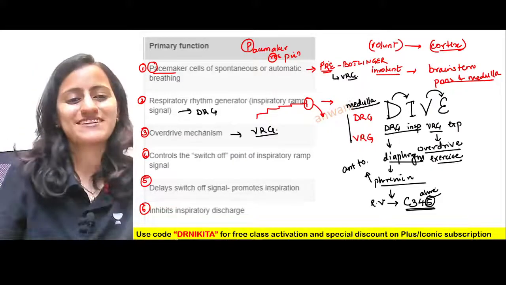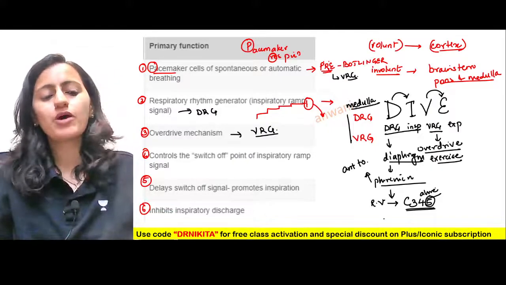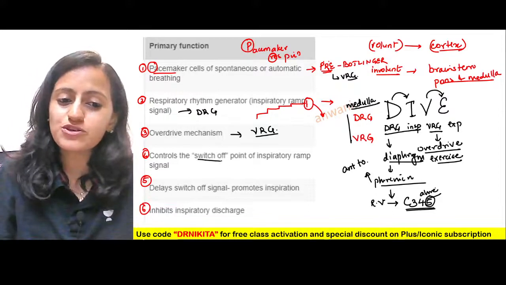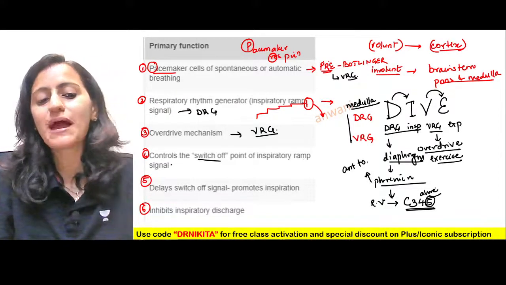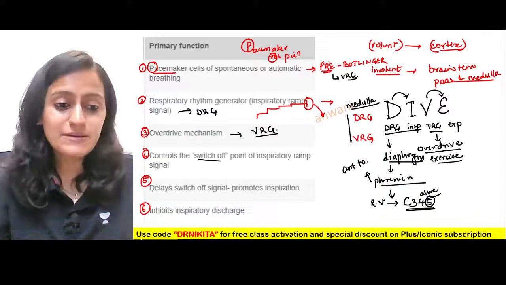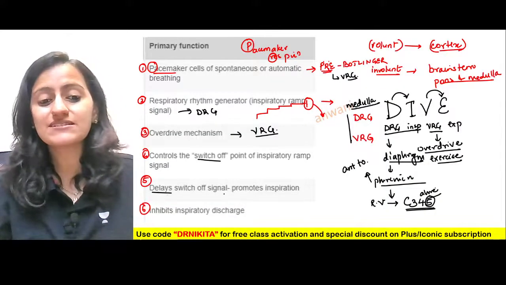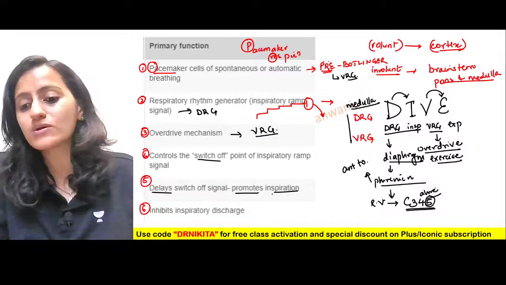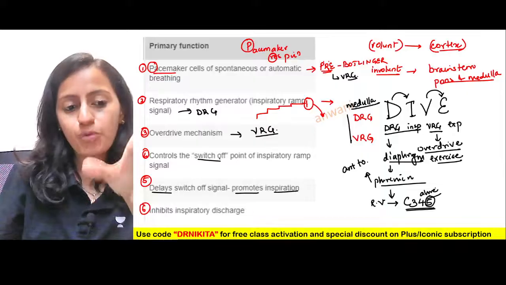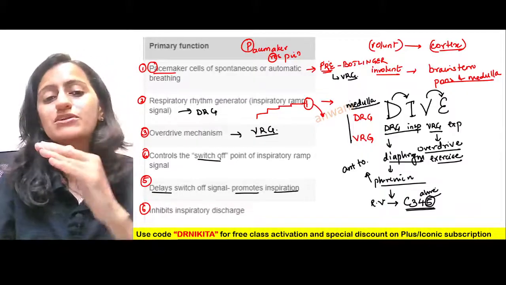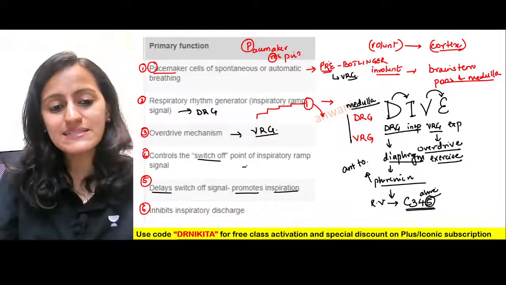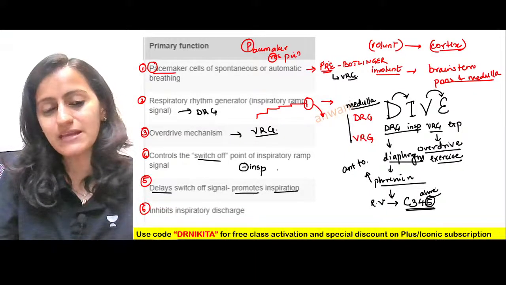Okay, all right. So the next point, which is that center which controls the switch off point of the inspiratory ramp signal. And the second one is, which is the one which delays the switch off signal, that means it promotes the inspiration. The first one controls the switch off point of the inspiratory ramp signal, which means it is inhibiting the inspiration.